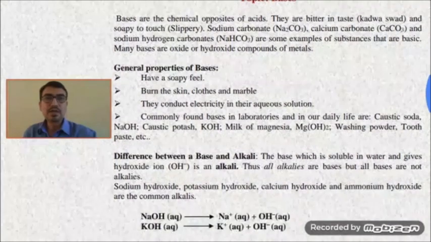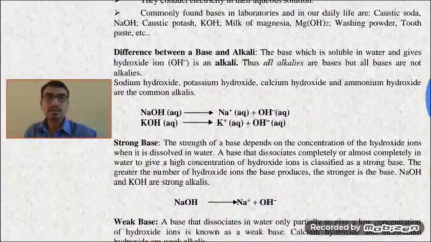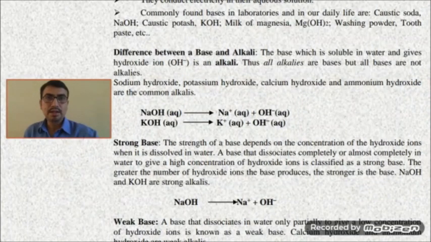Now, what is the difference between a base and an alkali? A base which dissolves in water and dissociates into ions, giving hydroxide ions in water, is called an alkali. So, all alkalis are bases, but all bases are not alkalis. Sodium hydroxide, potassium hydroxide, calcium hydroxide and ammonium hydroxide are common alkalis.